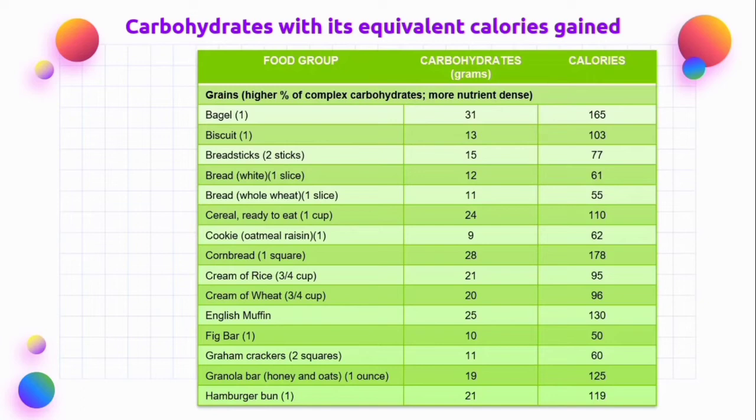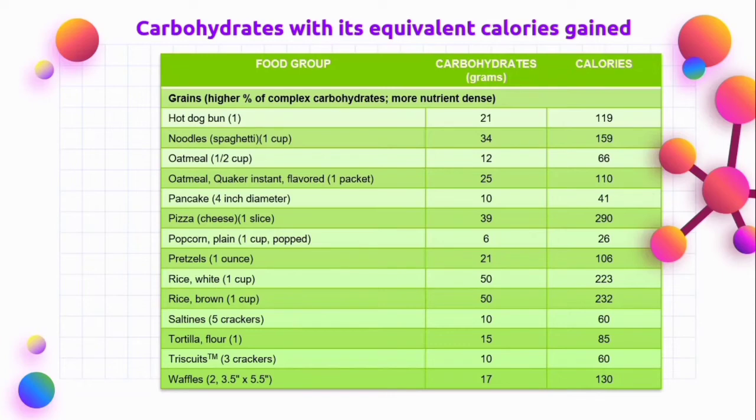One fig bar has 10 grams of carbohydrates and 50 calories. Next is two squares of graham crackers, and it has 11 grams of carbohydrates and 60 calories. One ounce honey and oats granola bar has 19 grams of carbohydrates, which is equivalent to 125 calories. One hamburger bun has 21 grams of carbohydrates, which is equivalent to 119 calories. One hot dog bun is equivalent to 21 grams of carbohydrates and 119 calories.